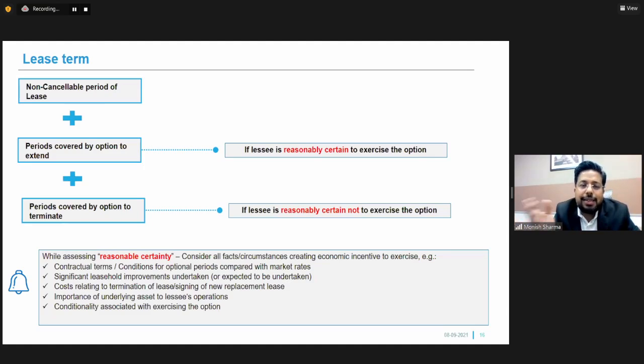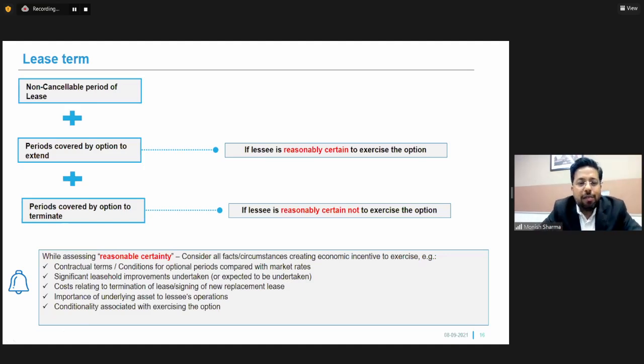Then we will also add that extension period. And we'll also add the period covered by the option to terminate. So in case there's an option to terminate that particular lease, that is also covered under the lease term.